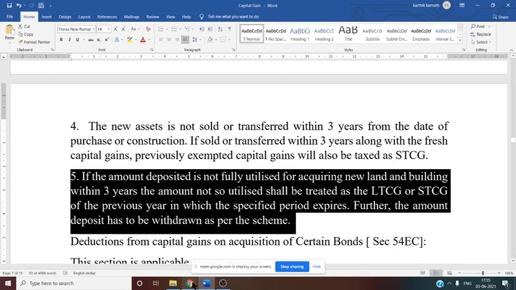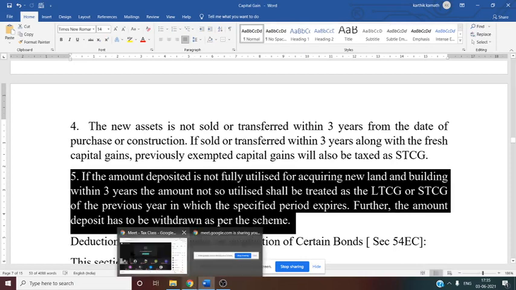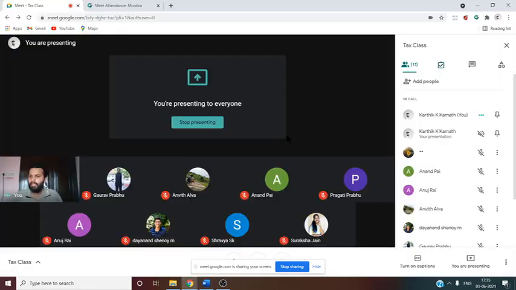So now why are we discussing all these sections? Because in your examination pattern there is a 16 mark question, one theory question. Because for 16 marks, there are a total of 4 questions, 3 practical problems and 1 theory question. So there you may get this type of question: explain the exemptions under section 54, section 54B, 54EC, 54F.